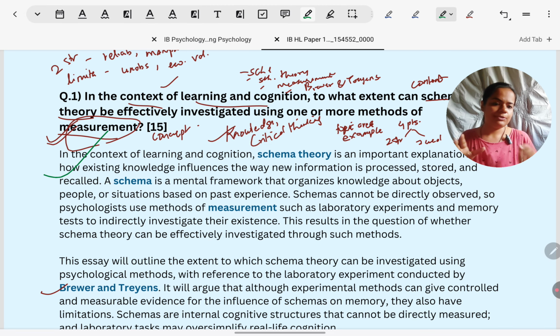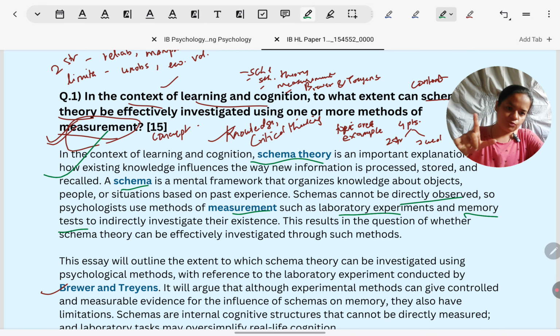Okay, so what did I tell you in the first paragraph? Key concepts have to be explained. You have to start from there. So you can see there is a definition of schema theory at the beginning. There is a definition of what is schema in the first place. There is a definition of how measurement applies to schema theory, in which both the things are mentioned, that they are not directly observable and typically lab experiments and memory tests have to be used to operationalize them and infer them through how people perform on tasks. So I had told you, measurement in schema theory should be given in the context of schema, not generally what measurement is. So that is how it has been explained here.